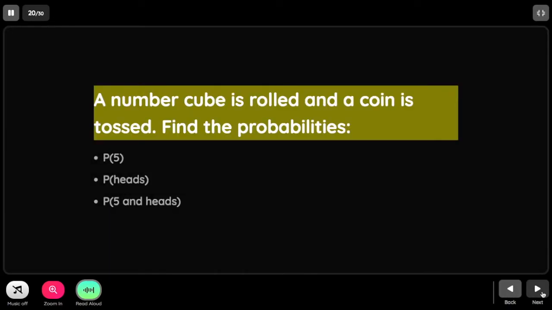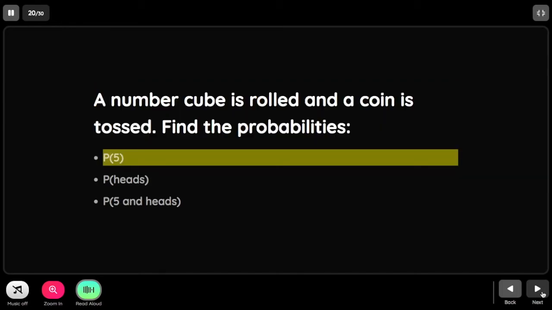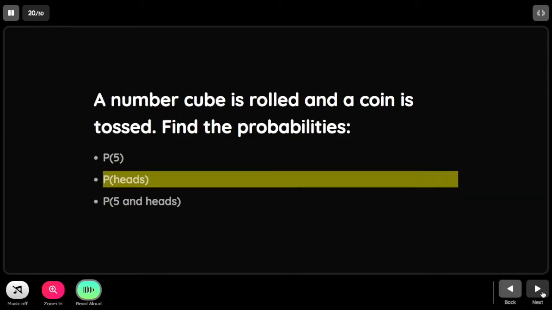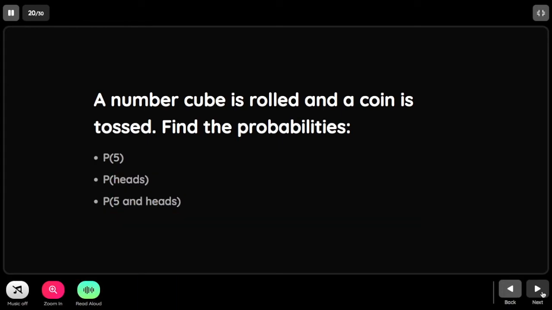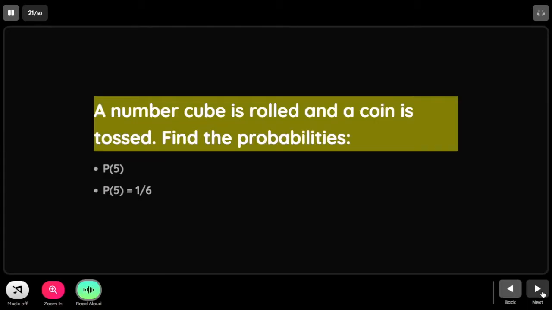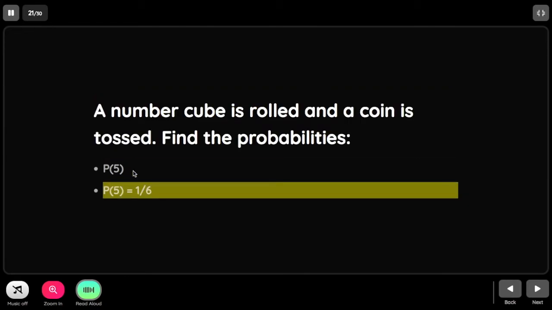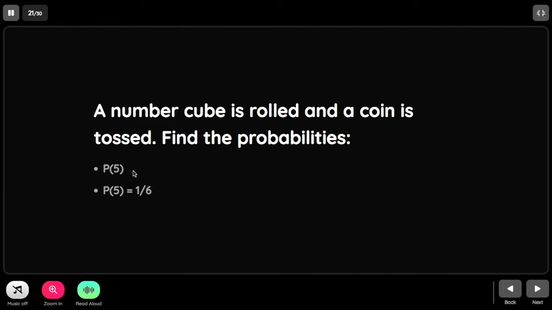Let's have an example. A number cube is rolled and a coin is tossed. Find the probabilities that it is a 5, heads, and 5 and heads. So let's find the probability of getting a 5. How many 5s are there in a cube? Remember that there are 6 faces, 6 dots: 1, 2, 3, 4, 5, and of course, 6. So there is only one 5. That's why the probability of getting a 5 is 1 over 6.